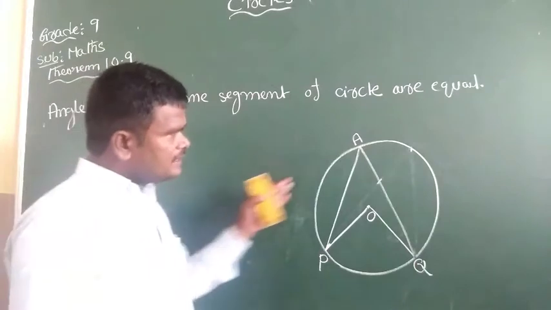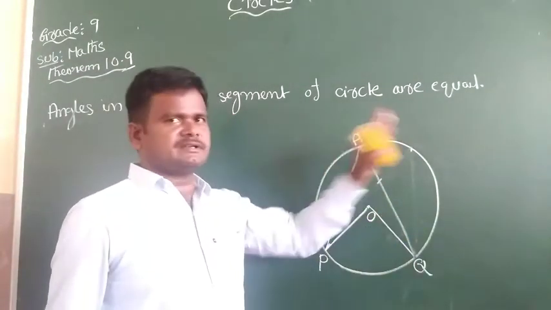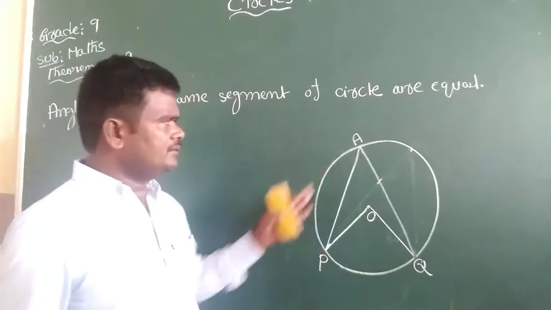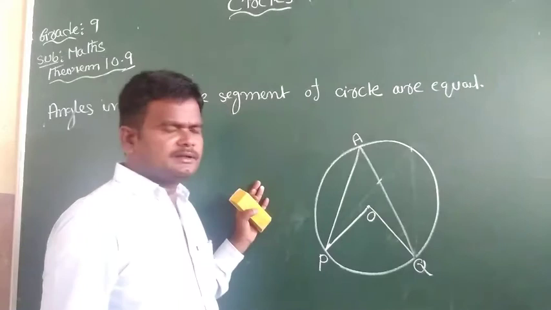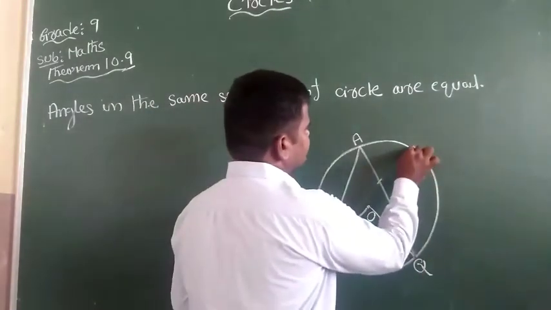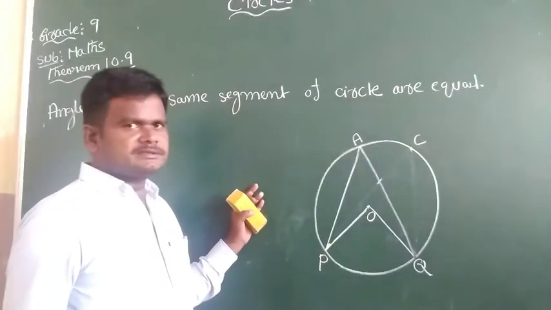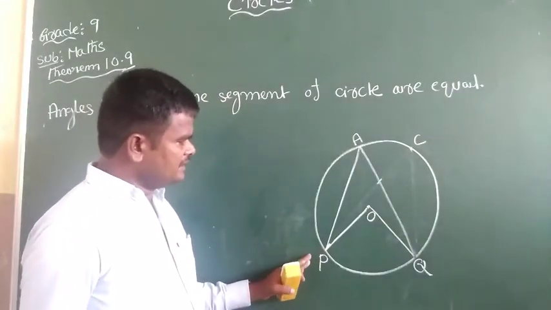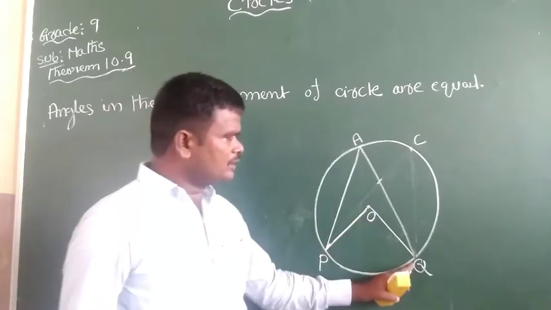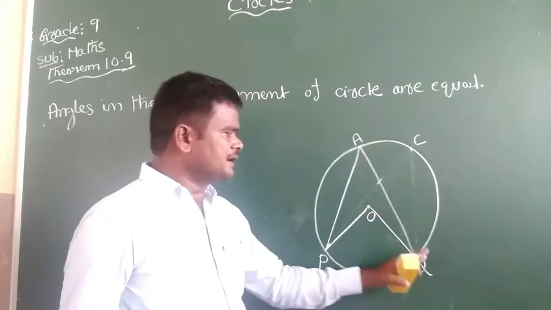You take any other point on the remaining part of the circle, like A, B, C, D. Suppose I take point C. By theorem 10.8, angle POQ equals 2 times angle PAQ.